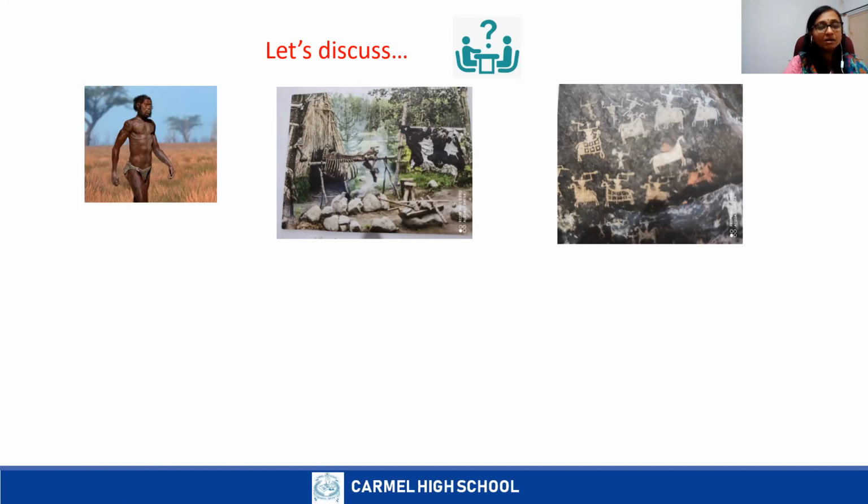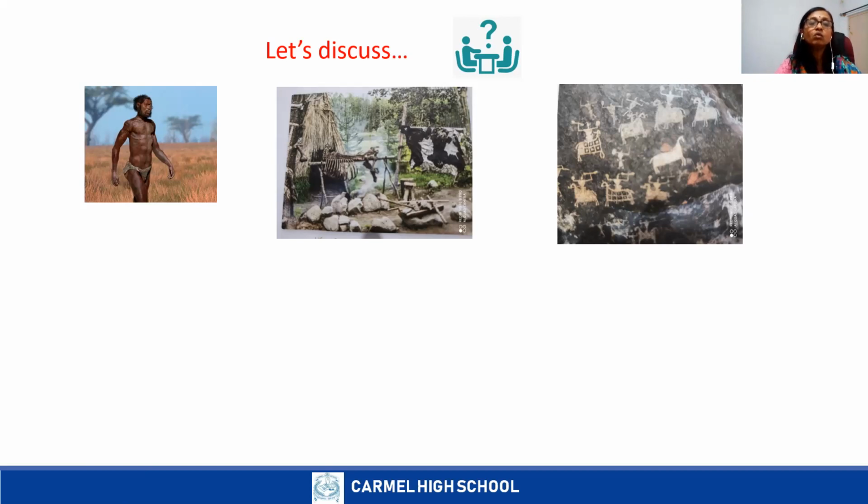You can know what information did you get from these pictures about this stage of human evolution. So the first one is a picture of early Homo sapien.